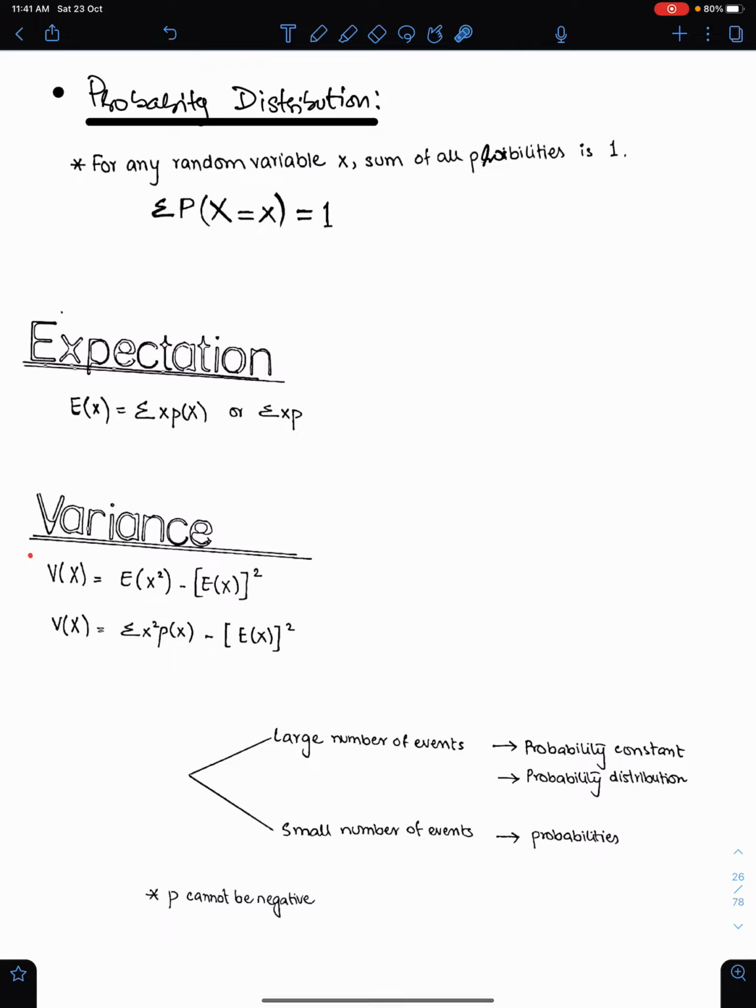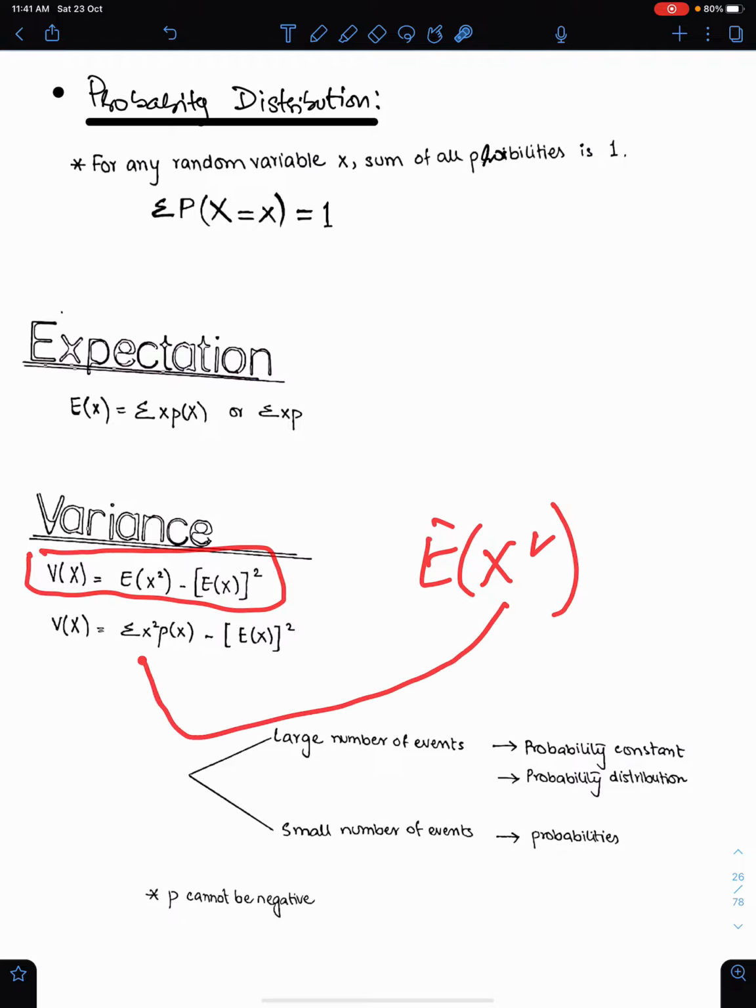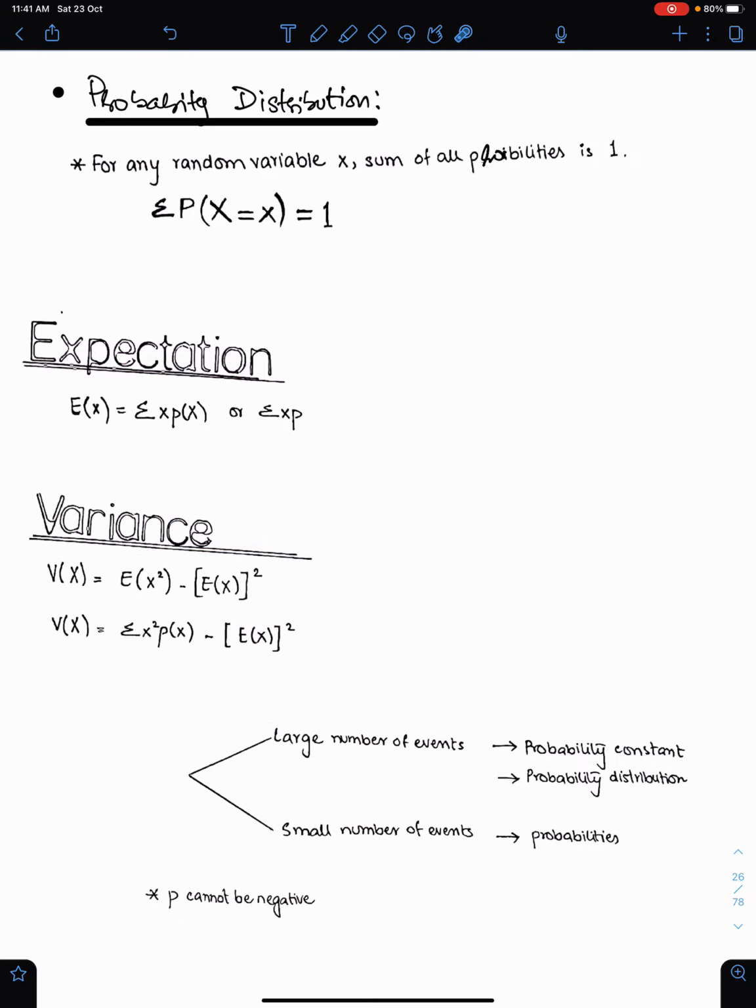This is the formula of variance. And E(x square) is this: sigma x square px. So with the help of this, we will find E(x square), and with the help of this formula, we can find variance. And you all know probability can never be negative.